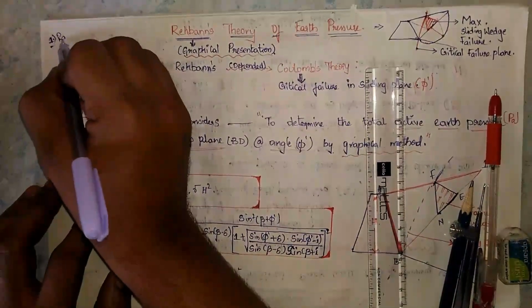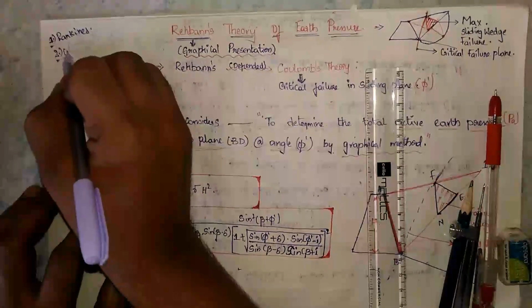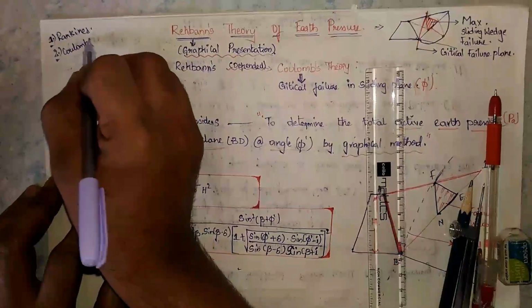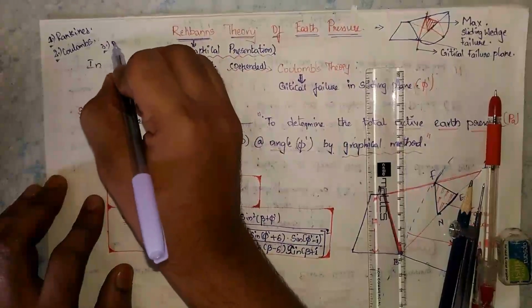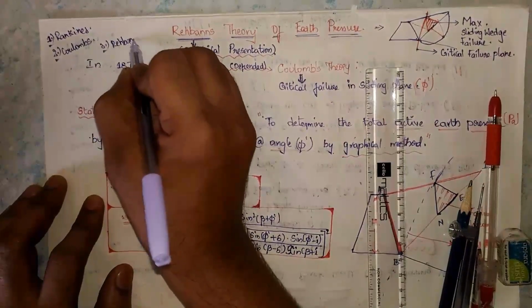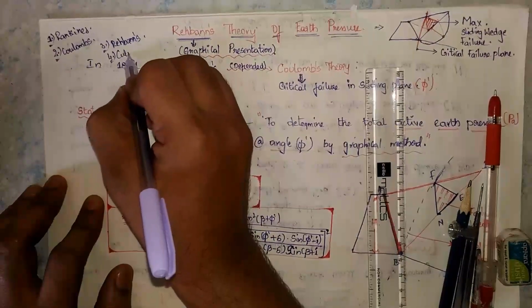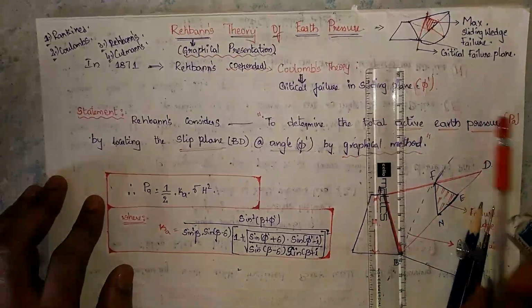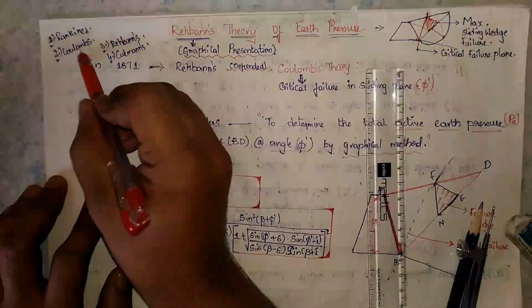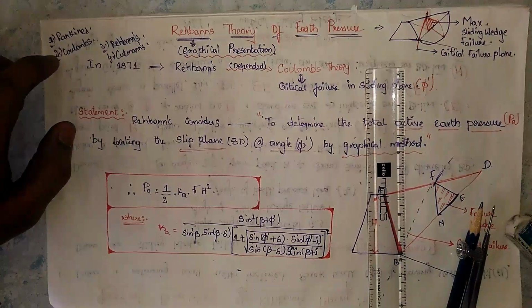Number one is Rankine's, number two is Coulomb's, number three is Rebhann's, and last, number four is Culmann's. We have already discussed two of these theories, Rankine's theory and Coulomb's theory, and in this concept we are going to discuss Rebhann's theory.